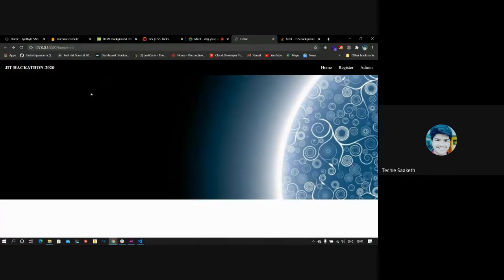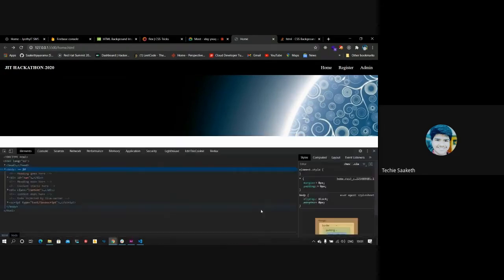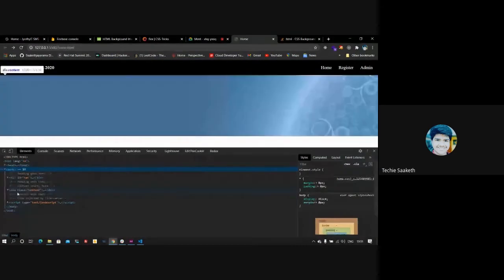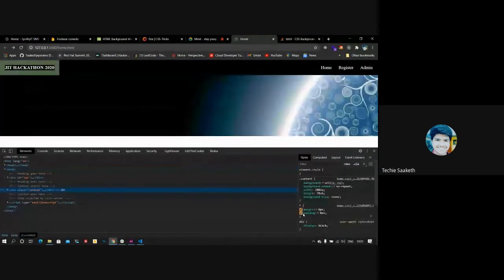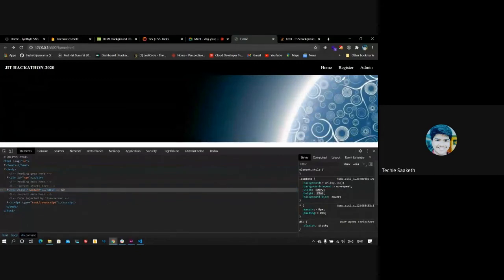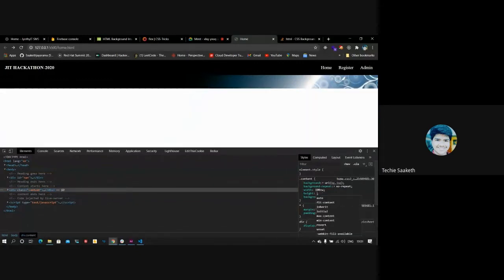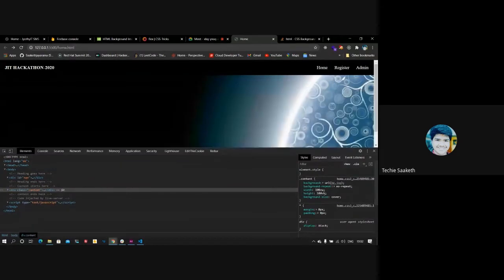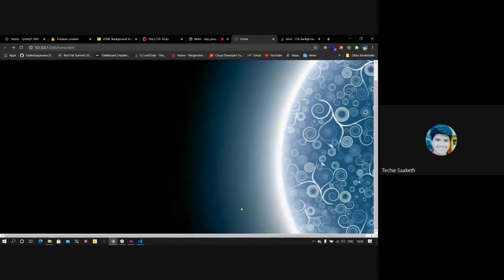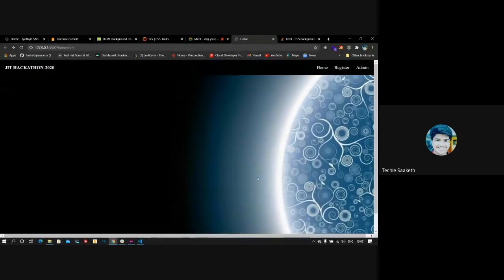Now the height of this div isn't sufficient to cover the whole screen, so let's open our developer console here again. We'll click on this content and try increasing the height using viewport height. Let's set it to 100 vh, where vh stands for viewport height. Let's see whether it covers the whole screen.